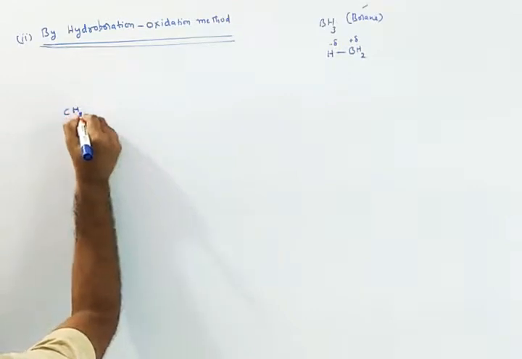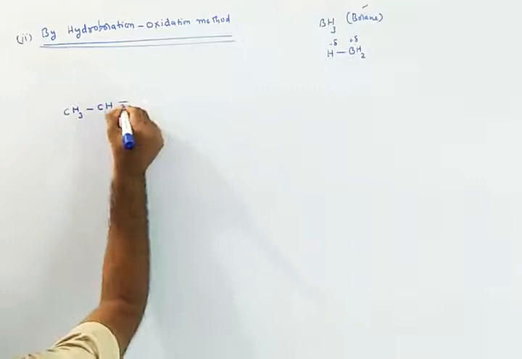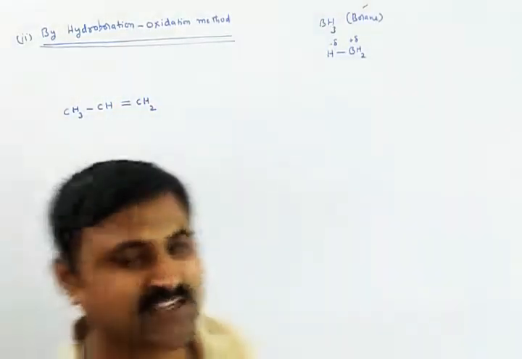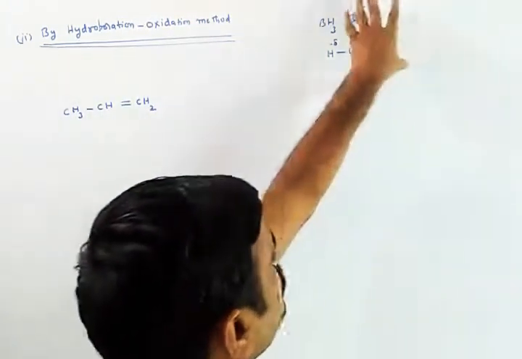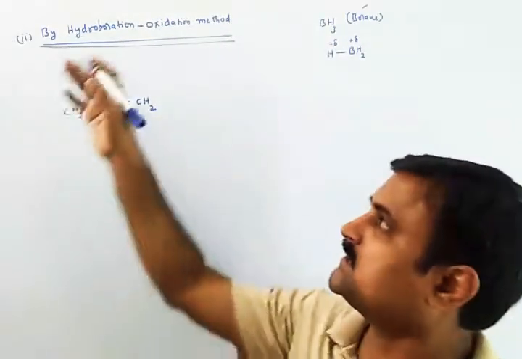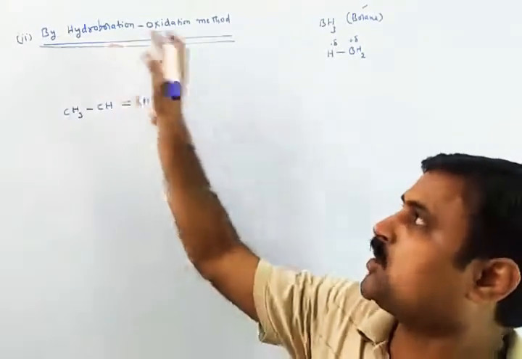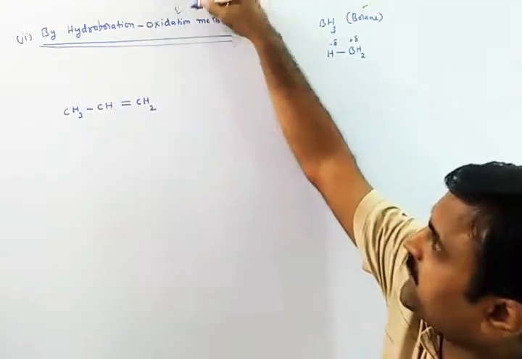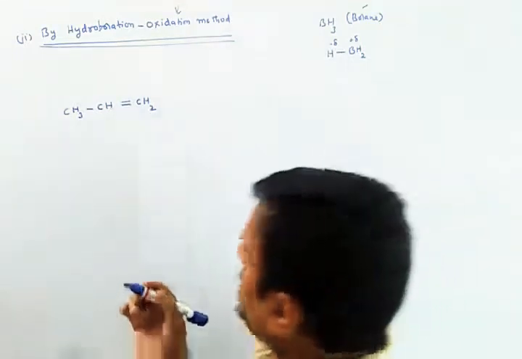If you take propene, CH3, CH, double bond CH2, these things will take place. Not only boranes with water; that is why we call it hydroboration. Oxidation will take place using hydrogen peroxide in these reactions.